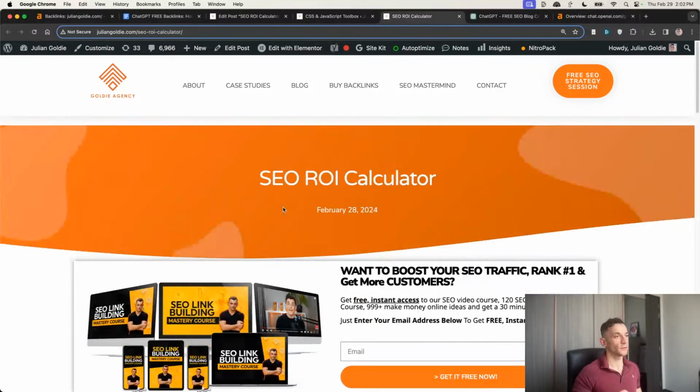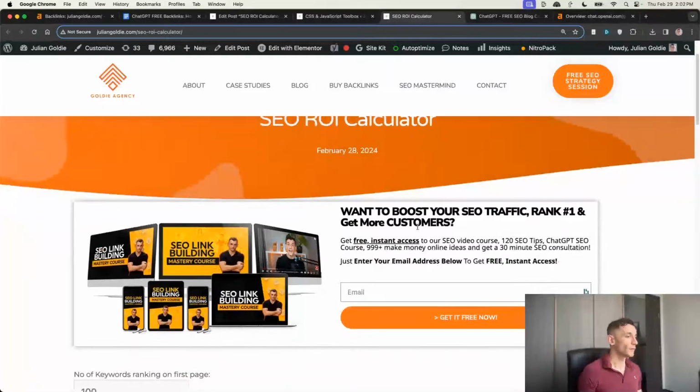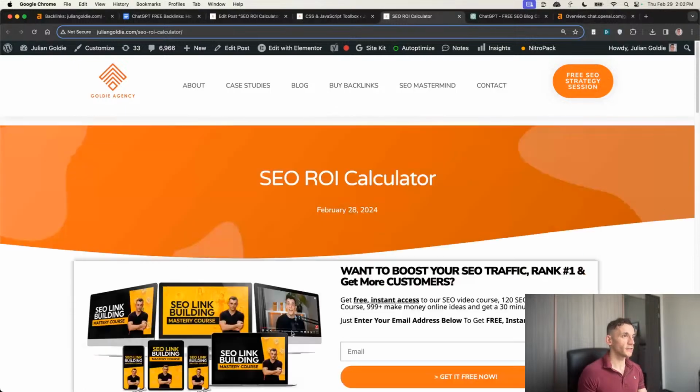And then you can reach out to all these other websites and say, hey, I've got this free resource, this SEO ROI calculator on my website. Would you mind linking to it? Maybe anywhere between 2 and 10% of people are actually going to link to it. I think in the SEO space, it's actually easier to get backlinks because everyone understands how the game works. And that is essentially how it goes step by step.